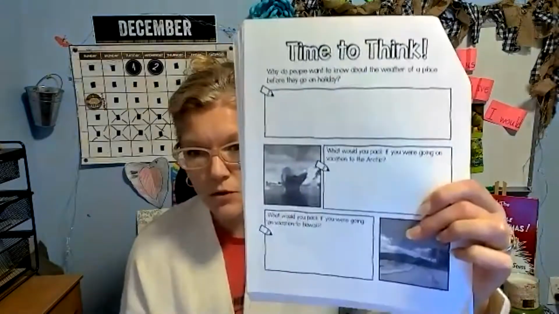Okay, so now let's turn to the next page and read that page together. You could pause the video and do this page and fill this out, and then you can continue to read the next page with me. What is climate? Weather describes the outside conditions of a place right now. So weather is what's going on right now.